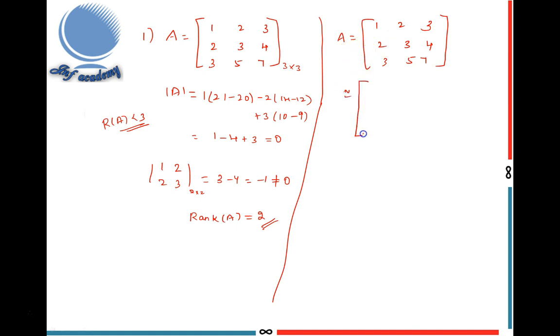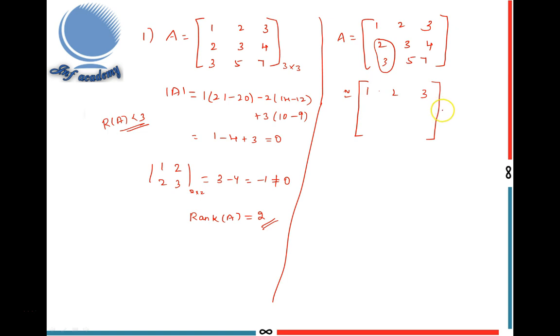Row echelon form. The first step in the row echelon form is the first non-zero element in each row must be 1. This is the leading entry. Here the first non-zero element in the first row is 1 only. So I write the first row the same. Next step is I convert the elements below the leading entry to 0. These two elements are below the leading entry. I convert these two elements into 0.